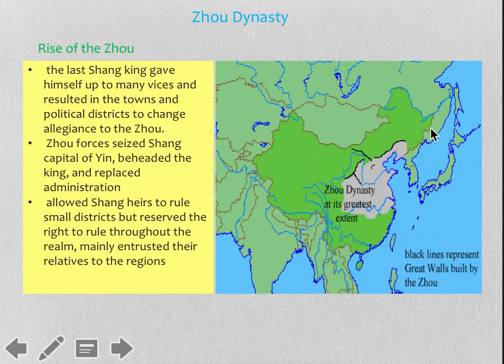And then this would be the Zhao at its greatest extent, all the dark green, right? And the black lines represent great walls built by the Zhao. So these lines right here.